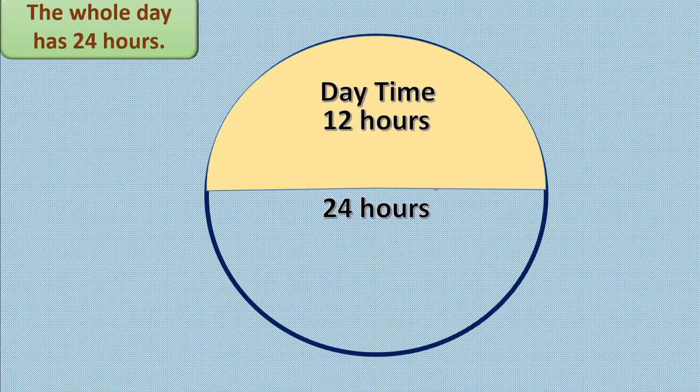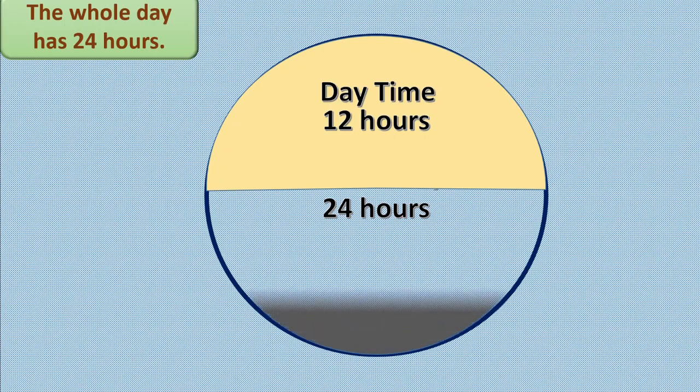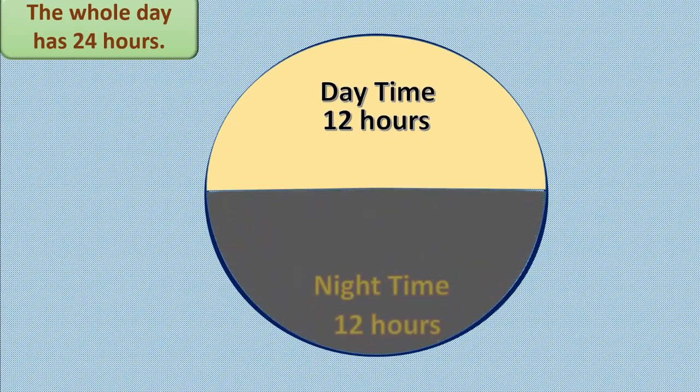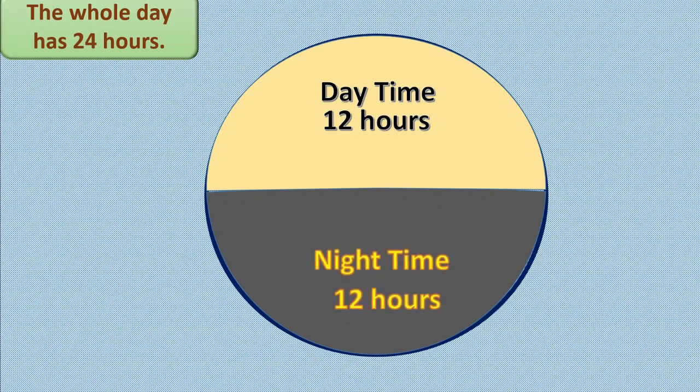That is equal to 12 hours. That is daytime, exactly half we will take, that is 12 hours. And the rest, that half part, is nothing but night time. That is also equal to 12 hours. Now, in the daytime what happens?